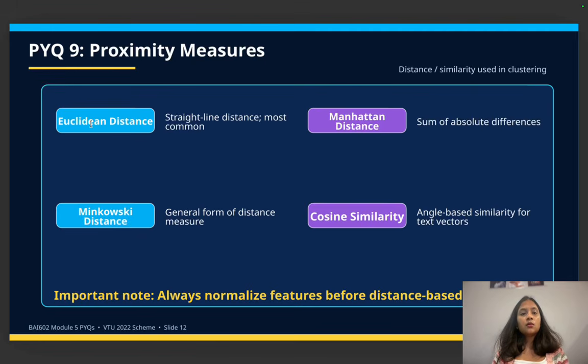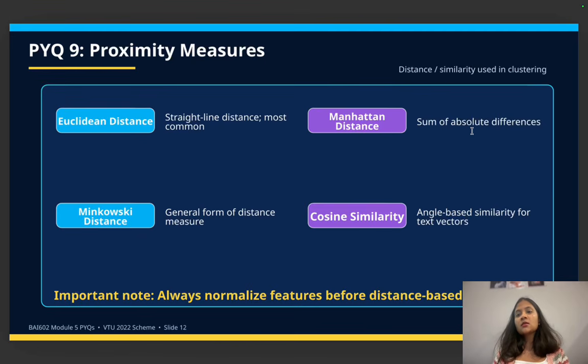Remember these keywords. These names you have to remember; these are the researchers' names. Euclidean distance is used to measure the straight line distance, which is the most common.